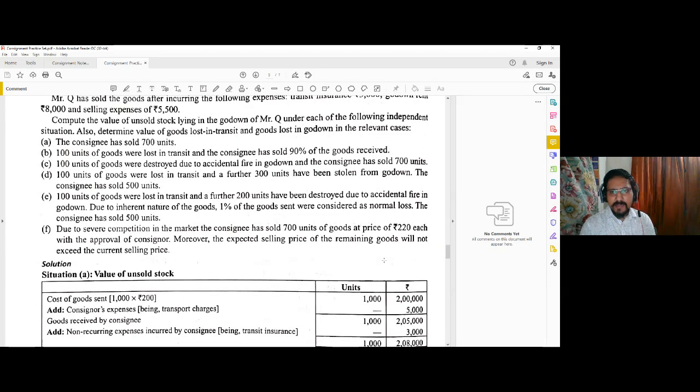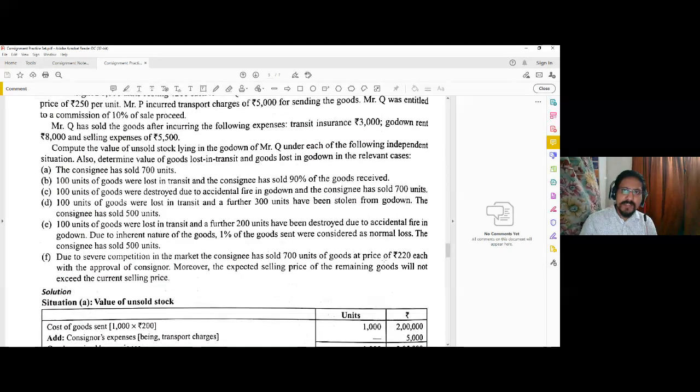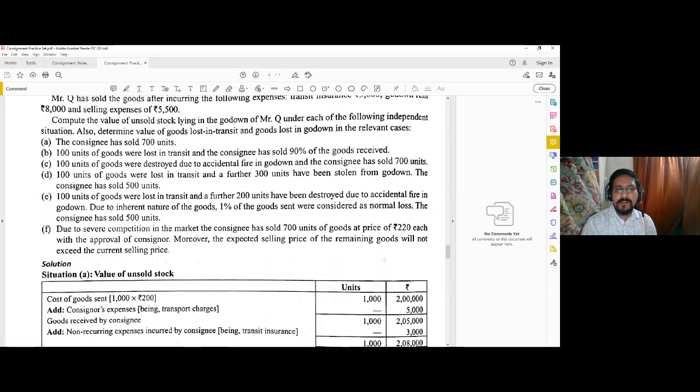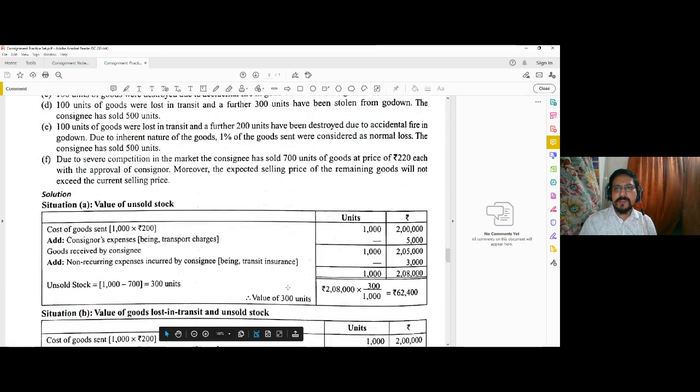Okay. Finally, though it is not that usual to find in any examination problem, there may be a theoretical possibility that the goods are valued not at cost but at NRV, that is net realizable value. Suppose due to severe competition in the market, the consignee has sold 700 units at a price of 220 each with the approval of the consignor. That is, the price has gone down from 250, the expected price, to 220. Moreover, the expected selling price on remaining goods will not exceed the current selling price. That is, the rest of the units are also expected to be sold at 220 or below that.